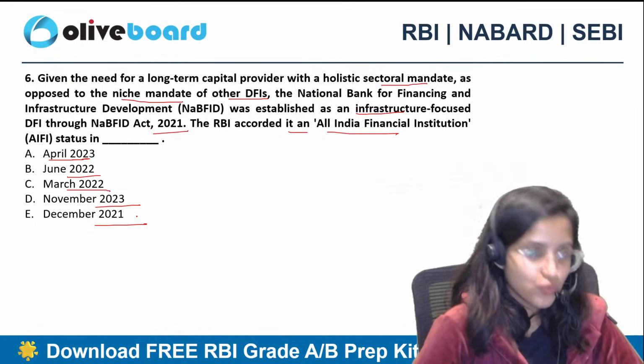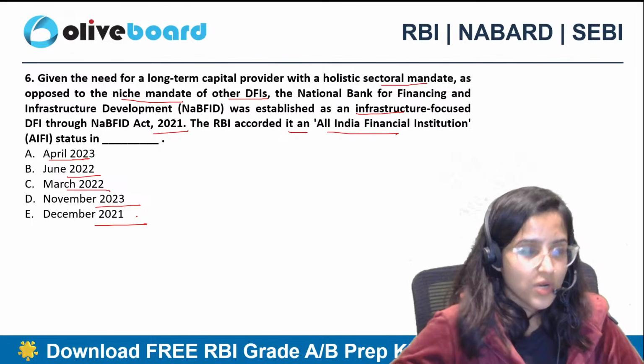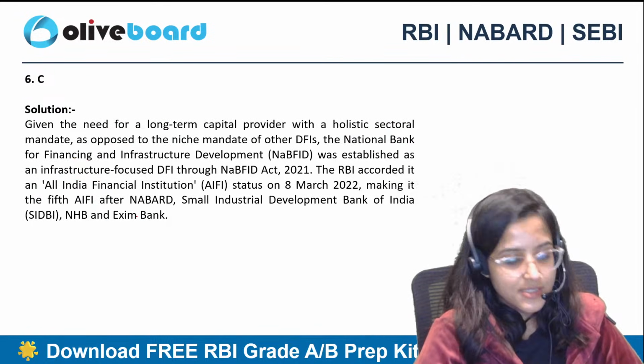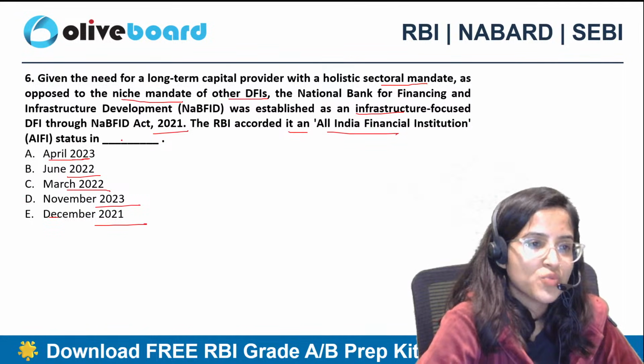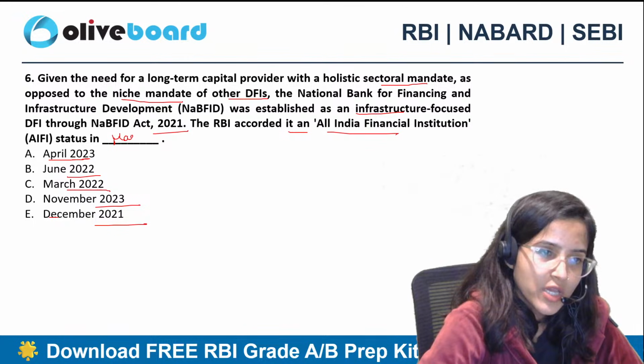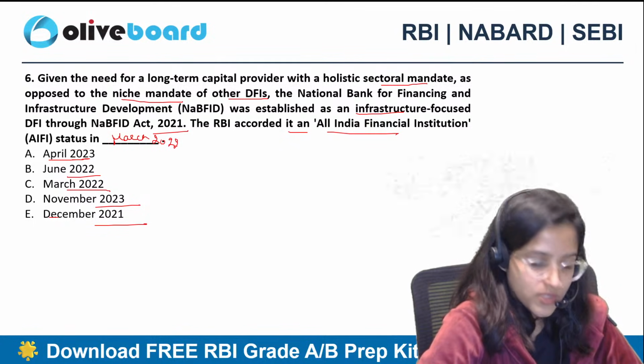June 2022. Sixth question, what is the answer? The correct answer is C, which is March 2022 and not June 2022. Okay, March 2022 is the correct answer.